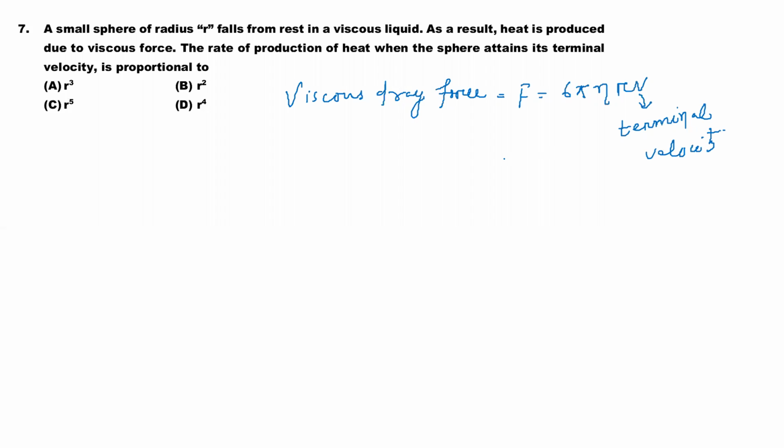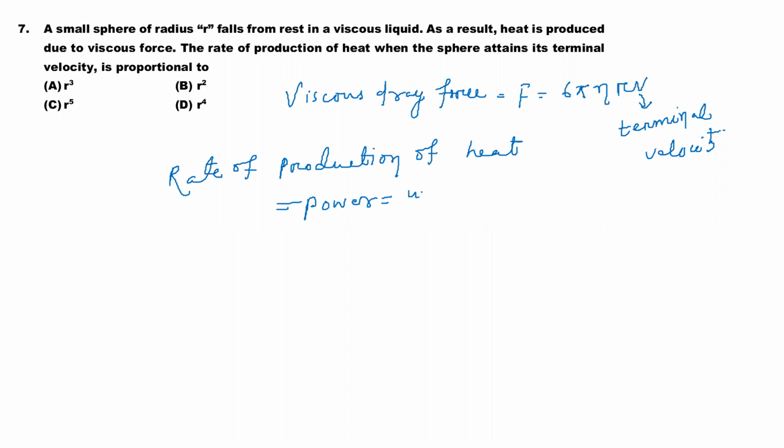Students, rate of production of heat is what? It is power. It is a form of energy. Energy by time is power. Power is equal to what? Force into velocity. So students, you see here, rate of production of heat is equal to power.